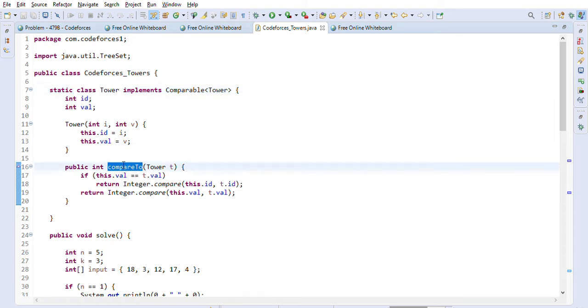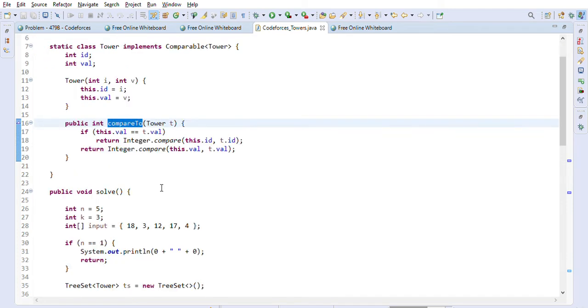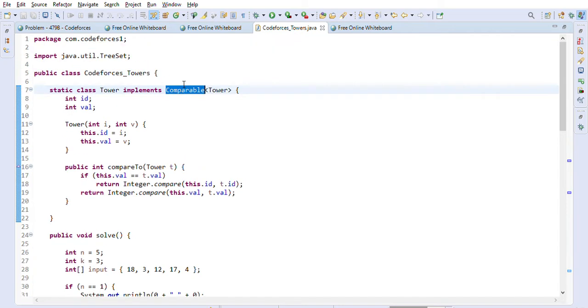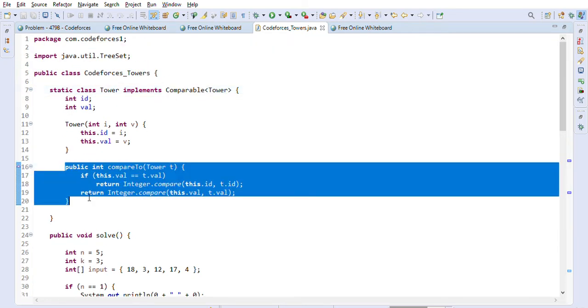This is useful when we are using any kind of sorting. For example, we are planning to use a TreeSet, and in the TreeSet we want to keep Tower objects, so Tower should implement Comparable, because the TreeSet will internally use this for sorting. So we have to tell the TreeSet how we want to sort our data. That's why we implement the Comparable interface and the compareTo method.